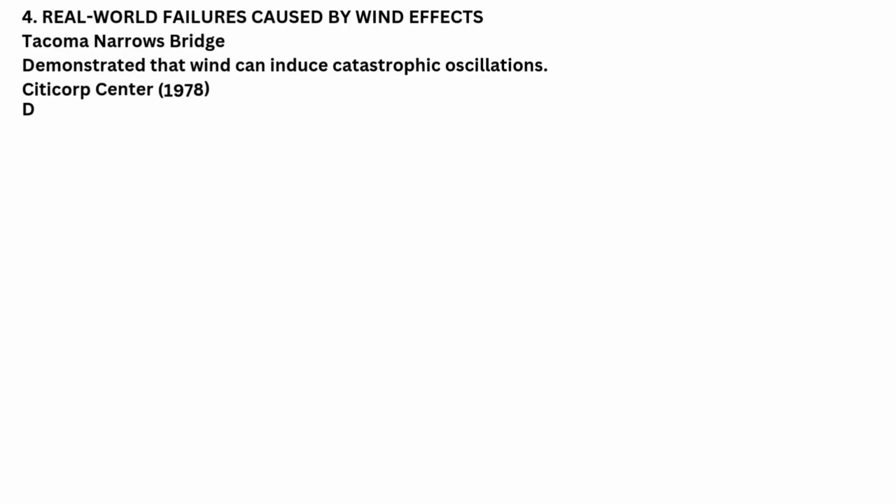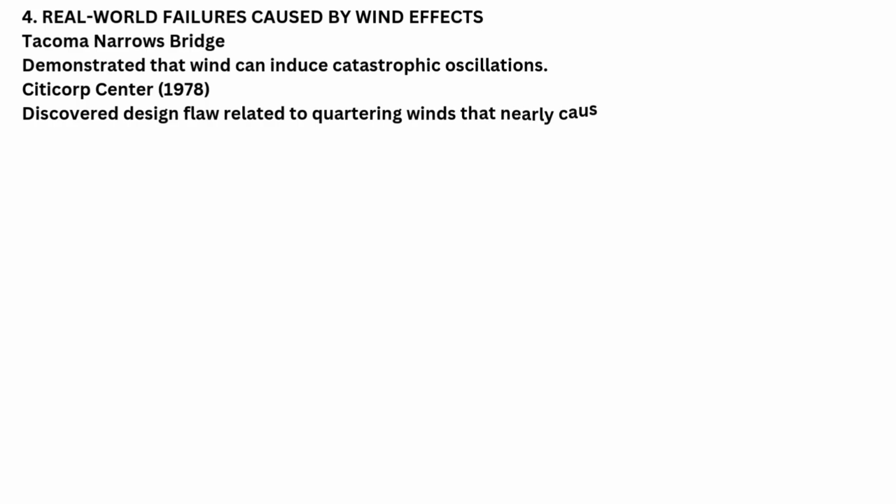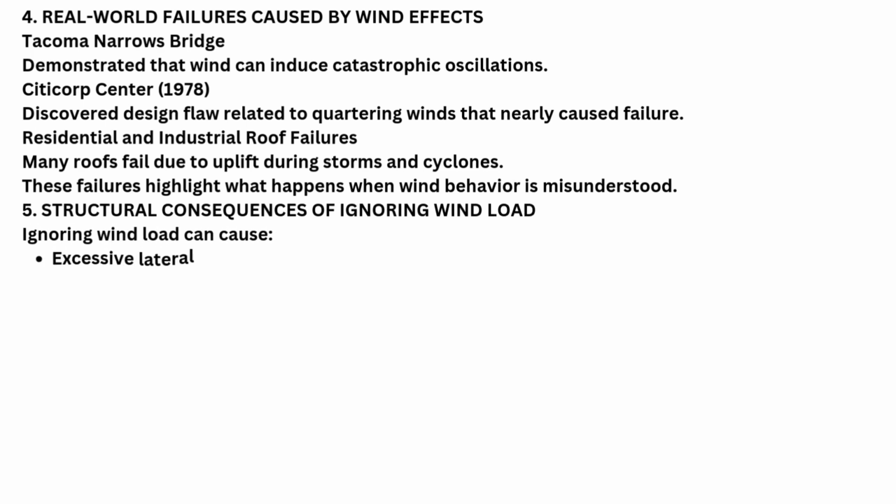4. Real-world failures caused by wind effects. The Tacoma Narrows Bridge demonstrated that wind can induce catastrophic oscillations. Citicorp Center, 1978. A design flaw related to quartering winds was discovered that nearly caused failure. Residential and industrial roof failures. Many roofs fail due to uplift during storms and cyclones. These failures highlight what happens when wind behavior is misunderstood.